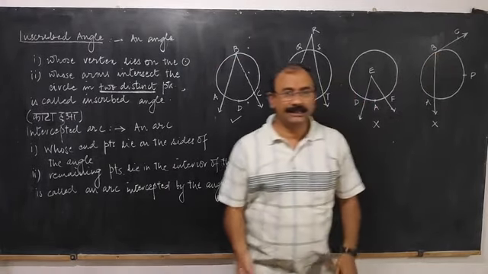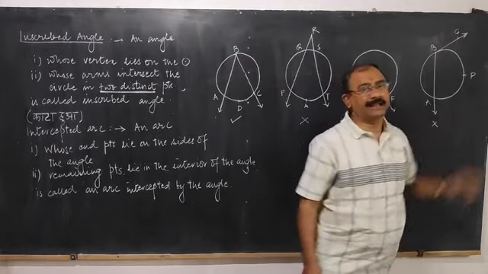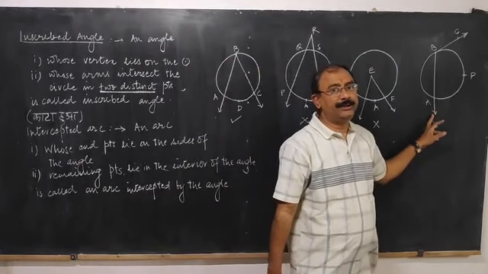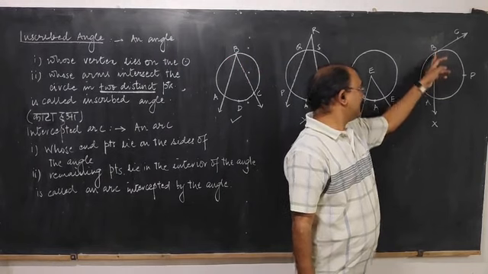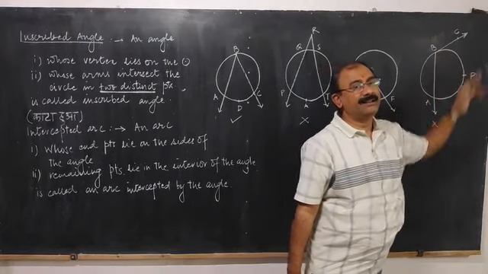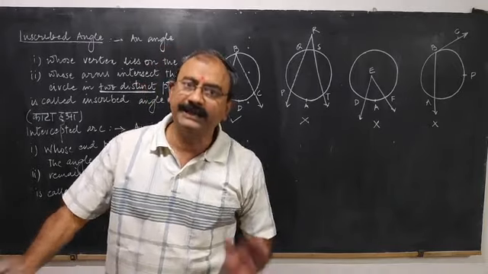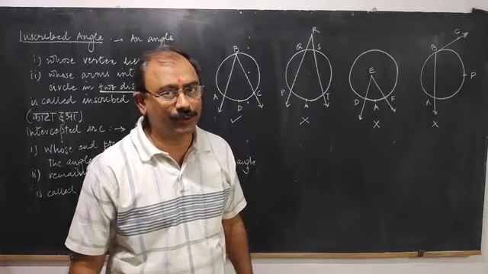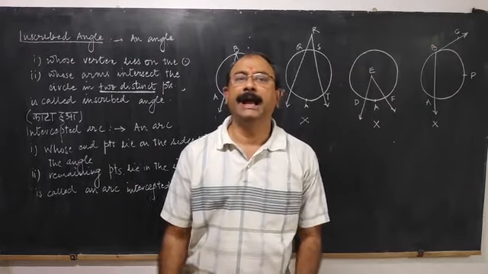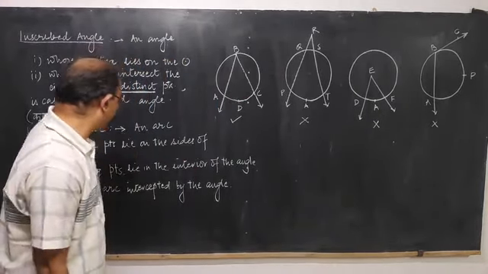Here, vertex is on the circle, but the sides of the angle are not intersecting the circle in two distinct points. This side is intersecting the circle in point A, but this side of the angle is not intersecting the circle in another distinct point. So in the fourth case also, angle ABC is not an inscribed angle. So only the first picture shows the inscribed angle.